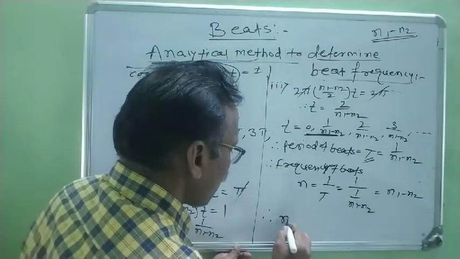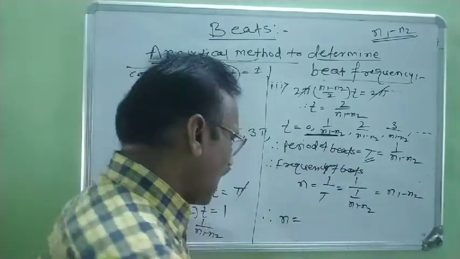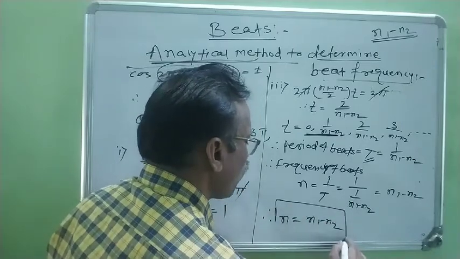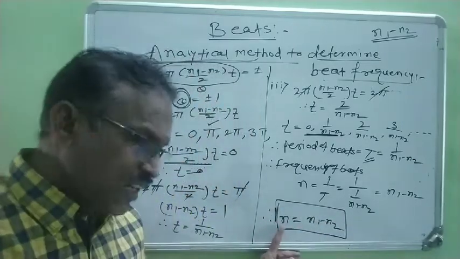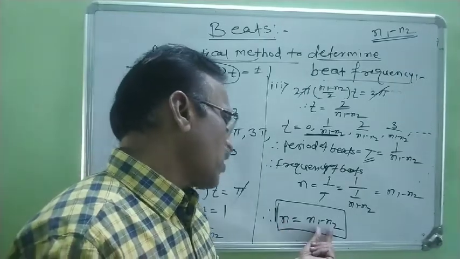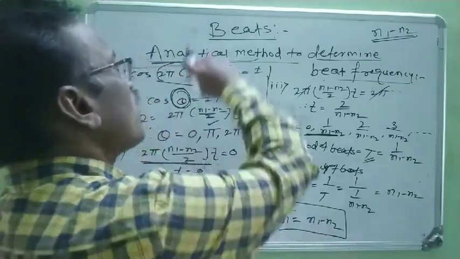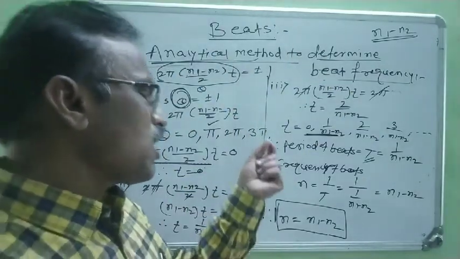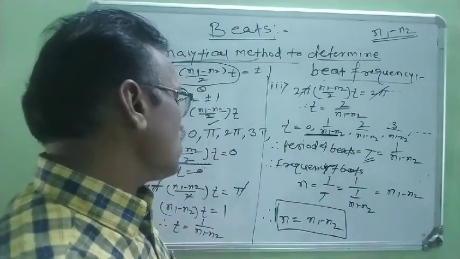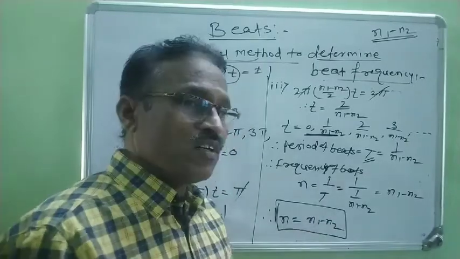Therefore, the beat frequency, denoted by n, is always equal to n1 − n2, where n is the beat frequency, and beat frequency is always equal to the difference between the frequencies of two sound waves. In this way, we find the expression for beat frequency for waxing conditions. Therefore, in waxing conditions, the beat frequency n is always equal to n1 − n2.